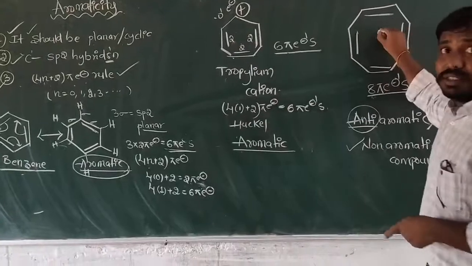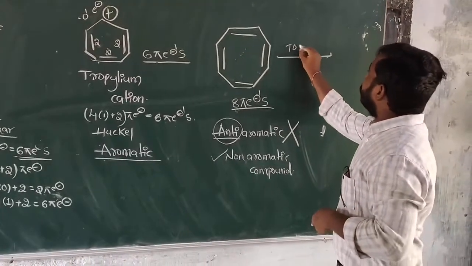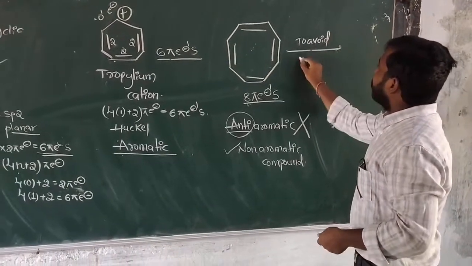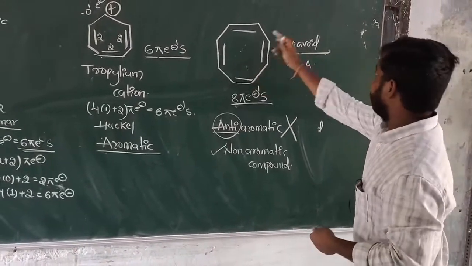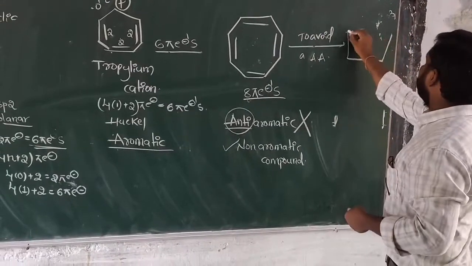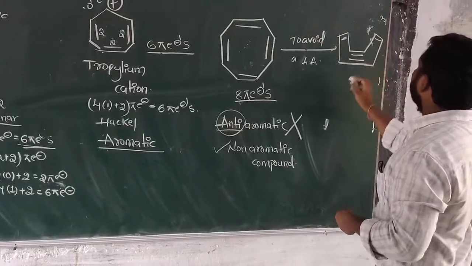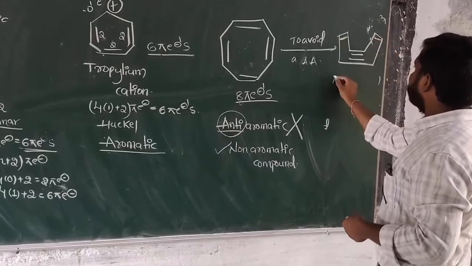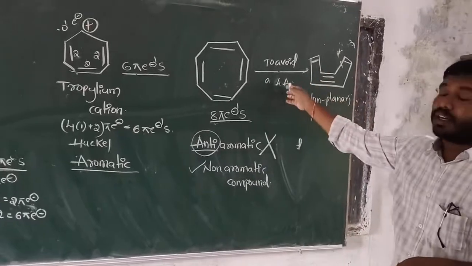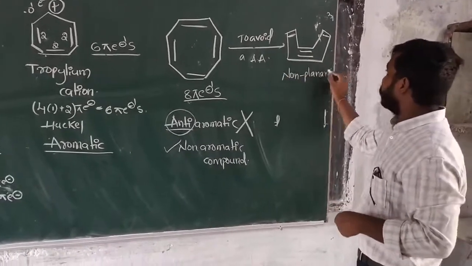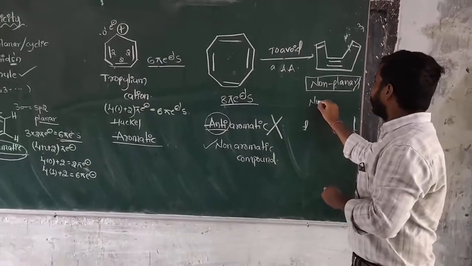It is the most unstable structure. To avoid the anti-aromatic state, this structure is converted into tub shape. This structure is converted into tub shape, which means now it is non-planar. Now it is non-planar. To avoid the anti-aromatic compound, this structure is converted into tub shape, which means it is non-planar. If it is a non-planar structure, obviously it is a non-aromatic compound.